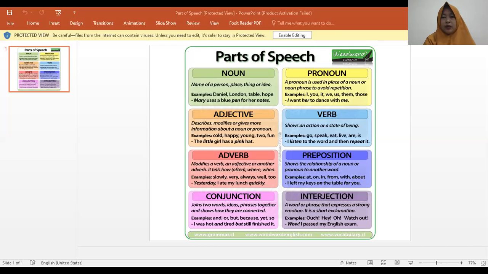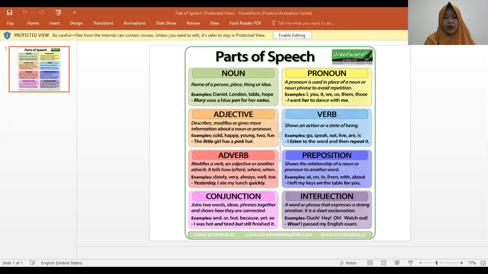The verbs that involve our 5 senses, panca indera, or the action, or linking verb, also belong to verb. For example, in a sentence: I listen to the word and then repeat it. We spot 2 verbs here. The first is listen, and the second is repeat. Listen means mendengarkan, menyimak, and repeat, mengulang.